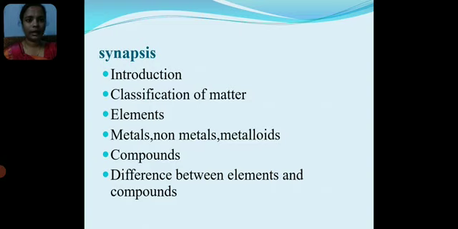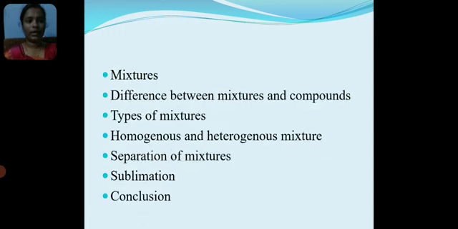Synopsis: Introduction, Classification of matter, Elements, Metals, Non-metals, Metalloids, Compounds, Difference between elements and compounds, Mixtures, Difference between mixtures and compounds, Types of mixtures, Homogeneous and heterogeneous mixture, Separation of mixtures, Sublimation, Conclusion.